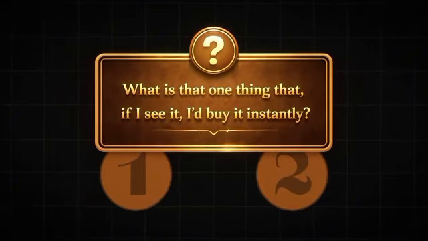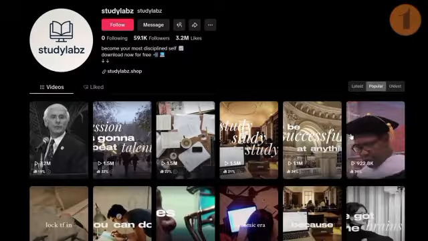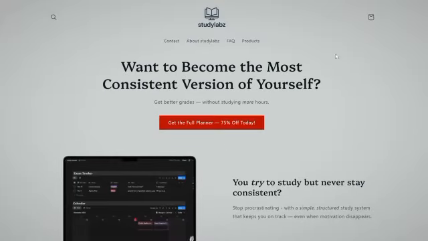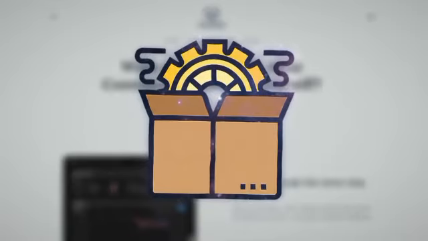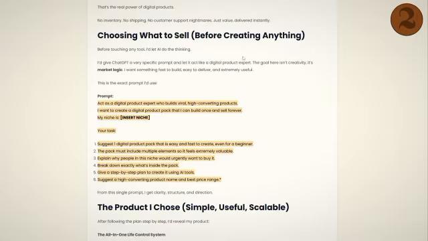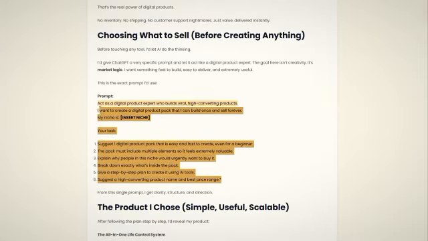I have 2 ways to find that. First way, when you're warming up your account during those 3 days, check other creators' bios and see what they're selling. If you like the offer, recreate it, add some enhancements, and sell it. Second way, use the prompt I left in the blog linked in the description.